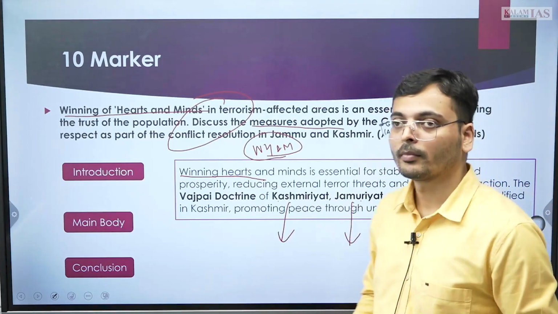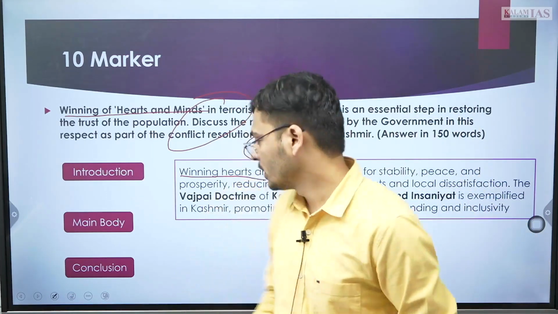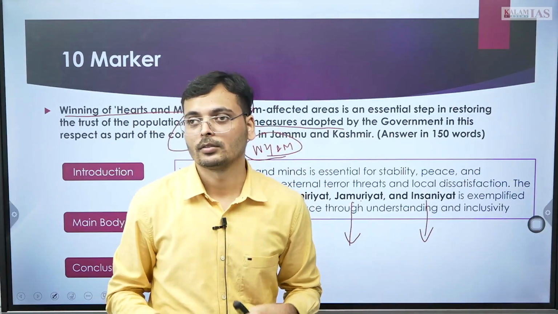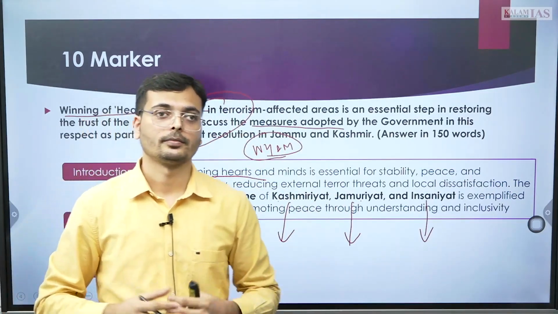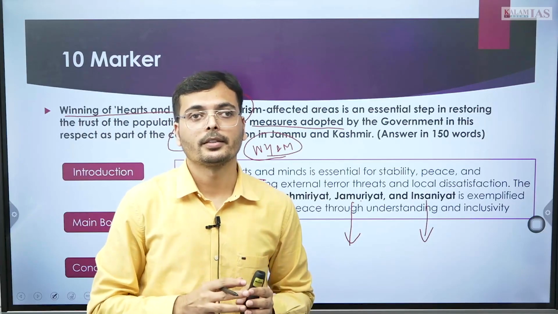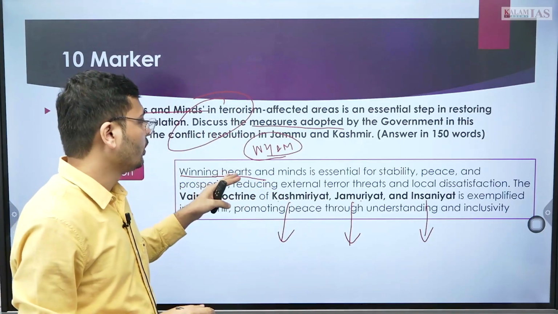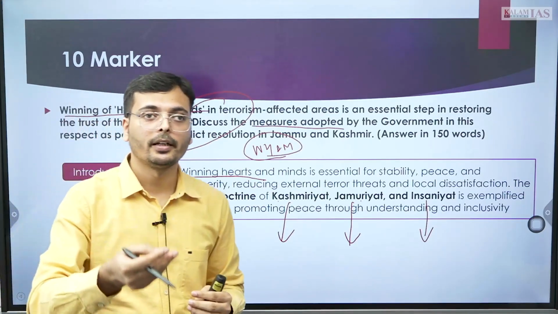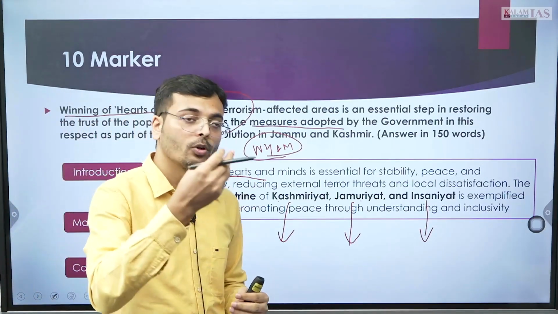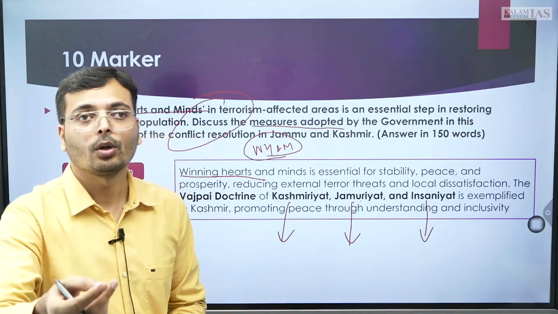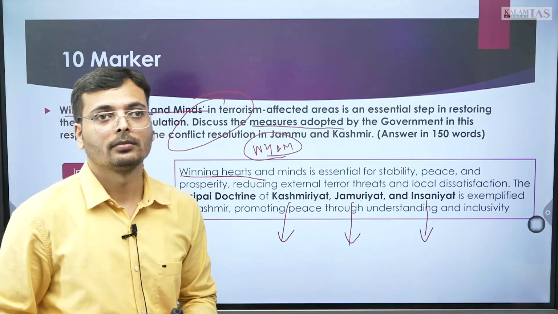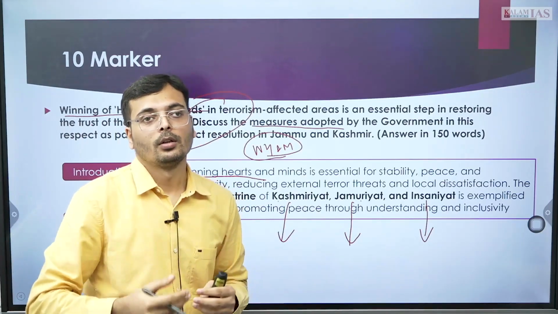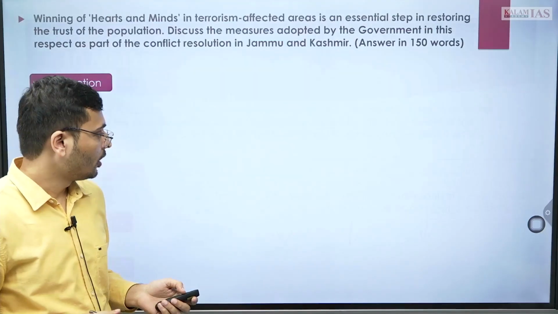Jamhuriyat is about democracy, and Insaniyat is about all humanity. So the policy is such that it will lead to winning of hearts and minds, because what else do you want: it is thinking about your identity, giving you democracy, and then also giving you humanity. It is not about force and shooting. So this is a very good introduction.